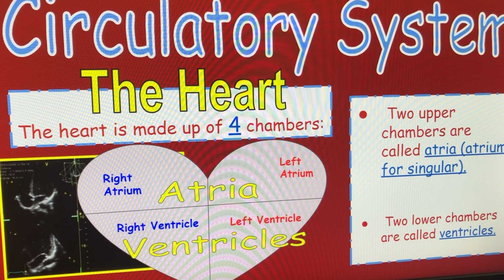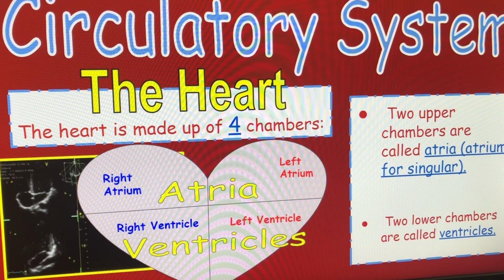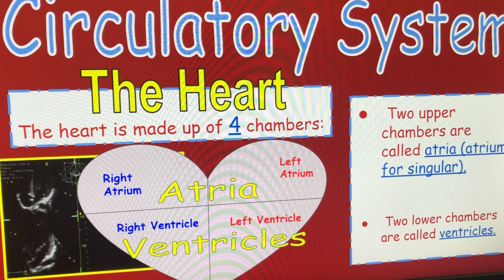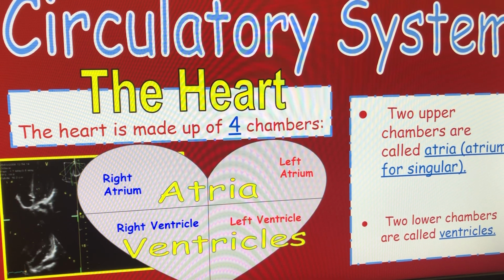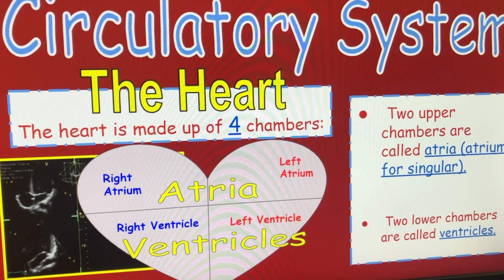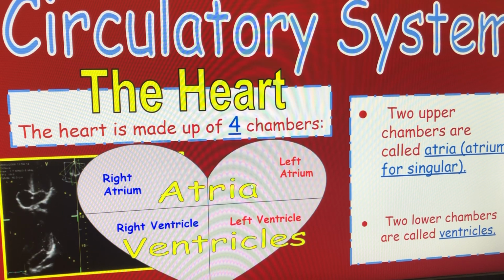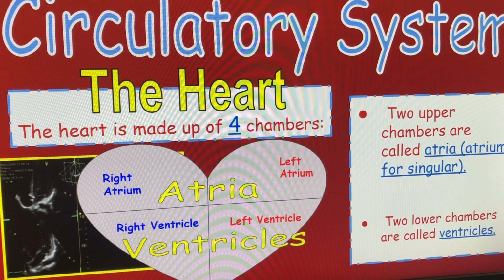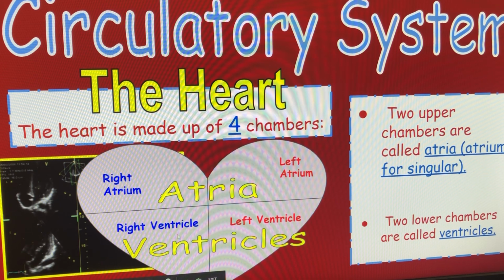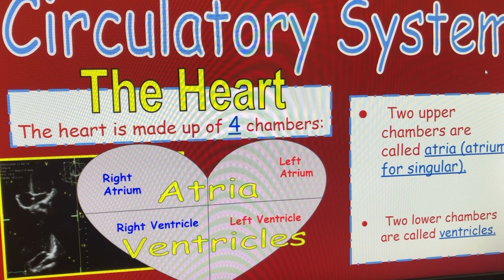Now the heart is made up of 4 chambers. 2 upper chambers are called atria. You would call it an atrium for singular if you're talking about one of the chambers on top. And then the 2 lower chambers are called ventricles. So I just drew a shape of a heart for you guys to see. Over here would be the right atrium. On this side is the left atrium. These are the 2 top chambers of the heart. Remember, there's 4 chambers that make up the heart. And then the 2 bottom chambers are the ventricles. So on this side we would see the right ventricle, and on this side we would see the left ventricle.